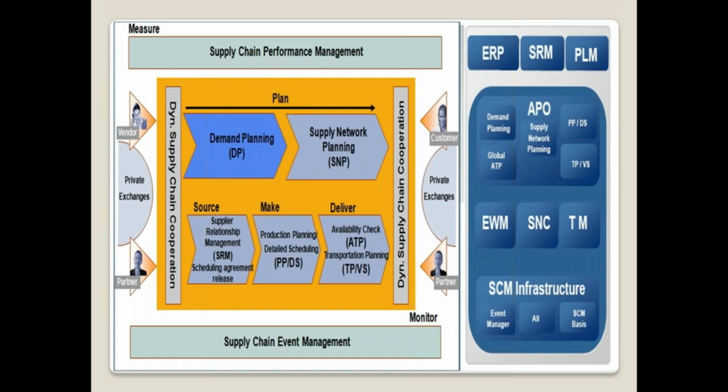In SAP SCM, APO, Advanced Planning and Optimization, is one of the modules, and again it has submodules. We will discuss what the submodules are, what the features are, which ones we need to learn, what the dependencies and prerequisites are, and what the job opportunities are. All these things we are going to discuss. Other than APO, there are extended warehouse management, supply chain collaboration, transportation management, event management, service parts planning, and other modules.